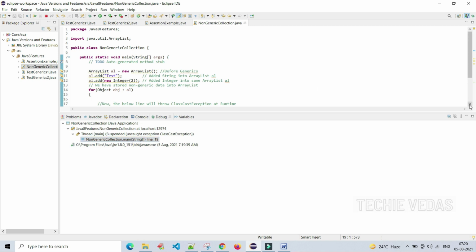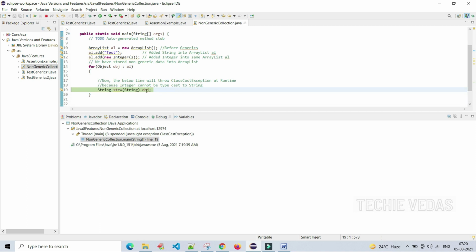Where is line 19? Here. When the cursor moves here, for this object this is fine, but what I will do is a sysout of the value of the array list element, normally just printing obj.